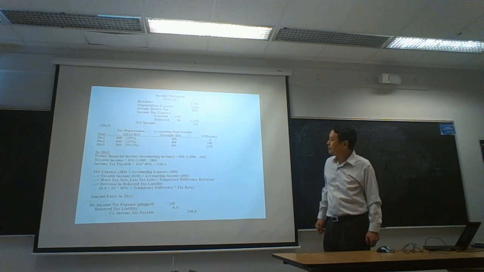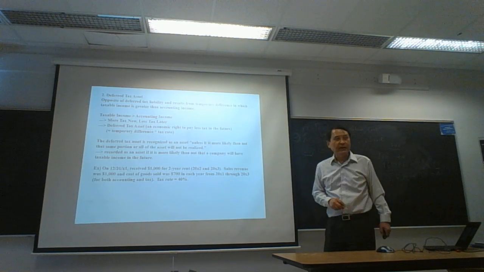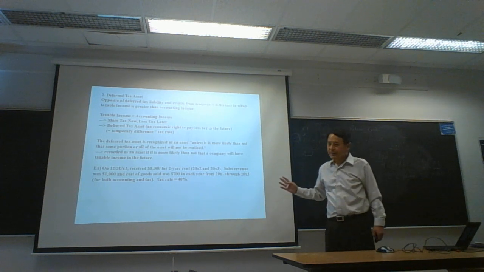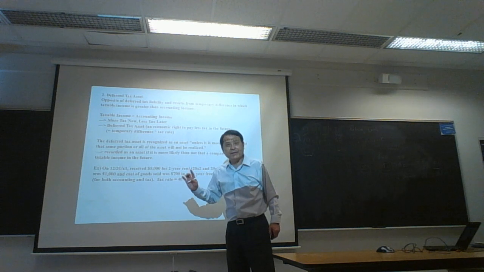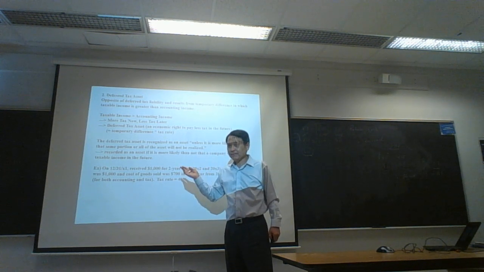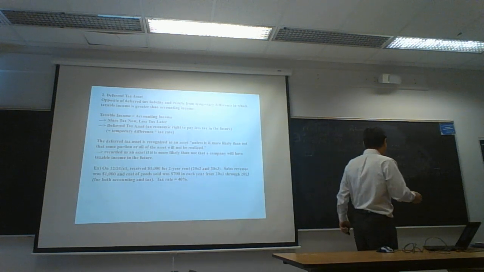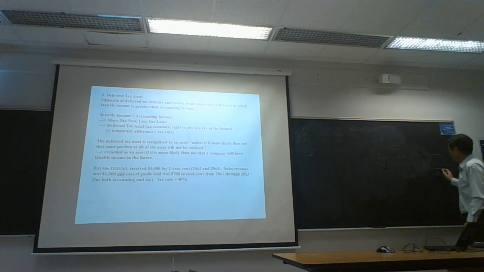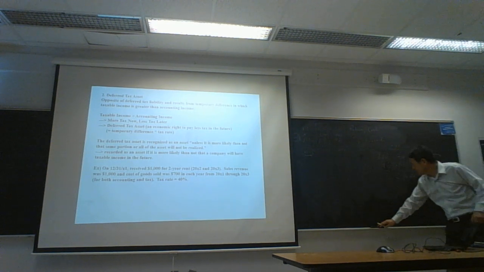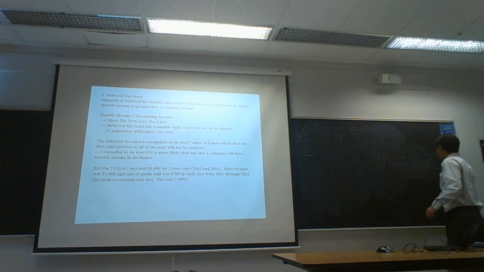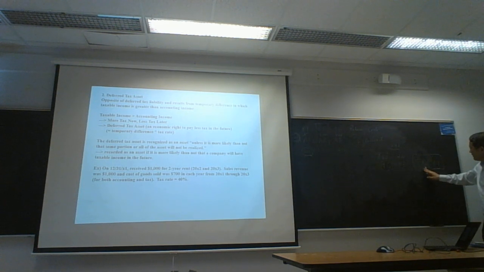Now, DTA, deferred tax asset. Okay, DTA is an asset. So this is just opposite. So DTL is recorded when taxable income is smaller than accounting income. Whenever taxable income is smaller than accounting income, a company has a situation where less tax is paid now because of small taxable income, and more tax will have to be paid in the future, right?